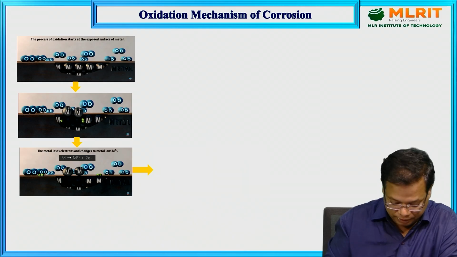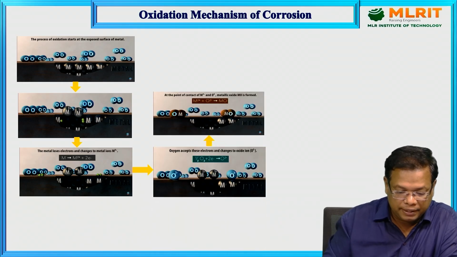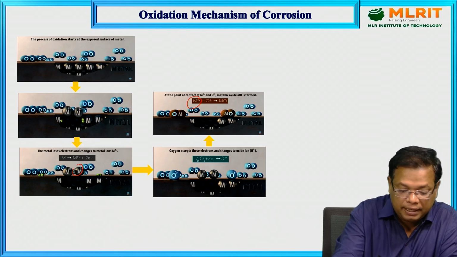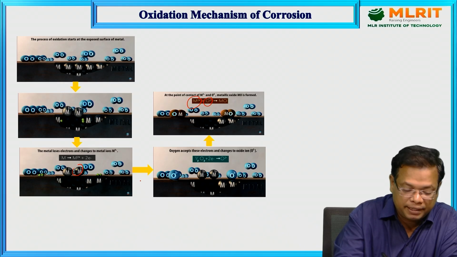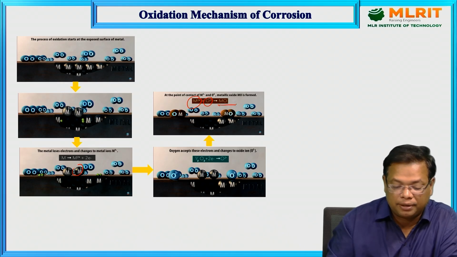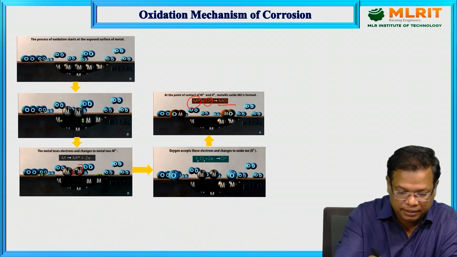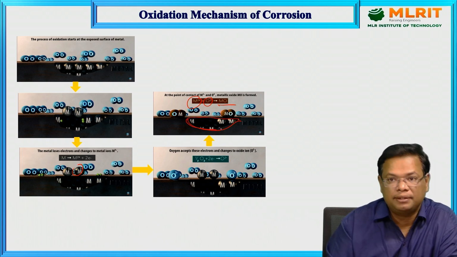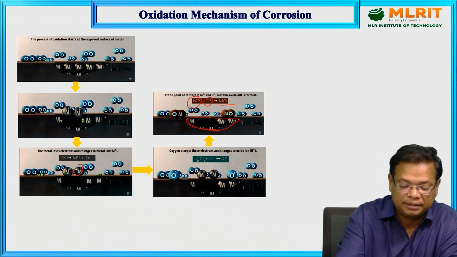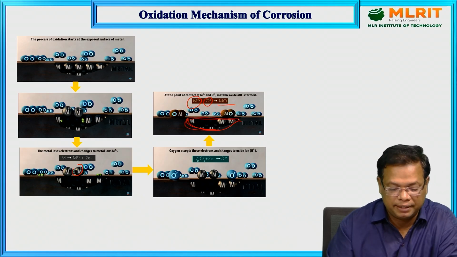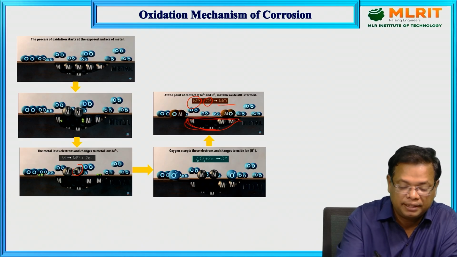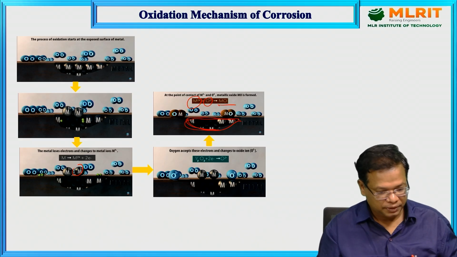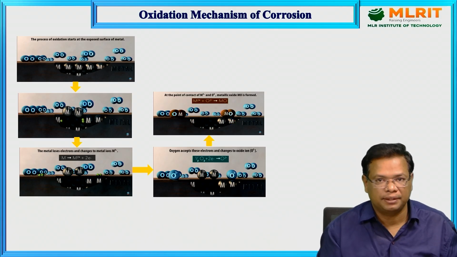So then, the M2+ ions already formed here and the O2- ions already formed by gaining the electrons will form metal oxides. So this metal oxide will form, and the surface of the metal will be lost like this. The corrosion will be formed like this. So it has lost its ductility, malleability, conductivity. This is what happens by the rusting of the metal surface. This is the oxidation mechanism of corrosion.